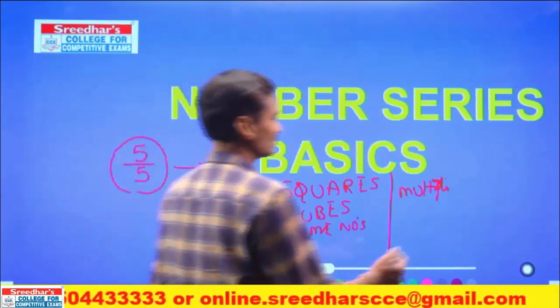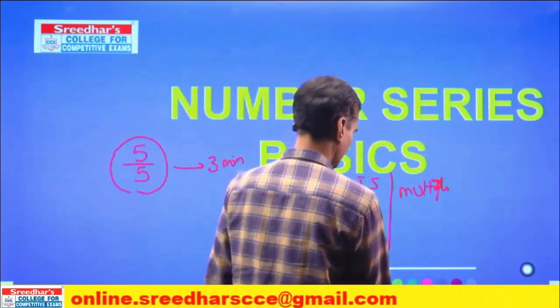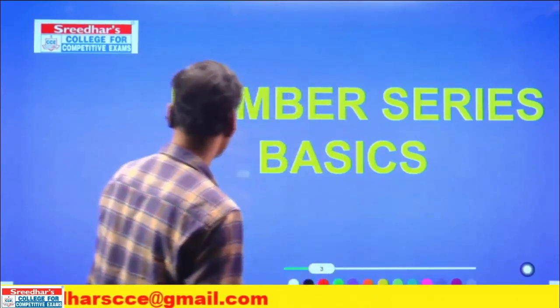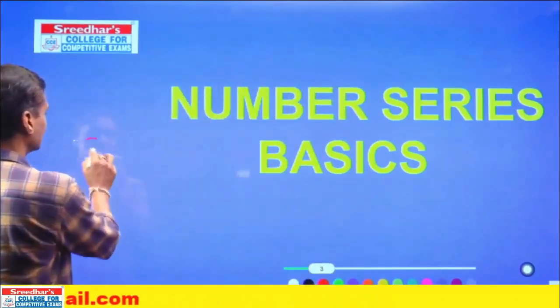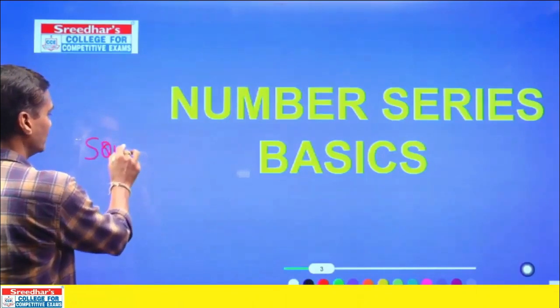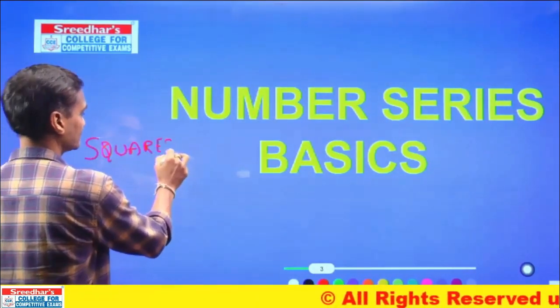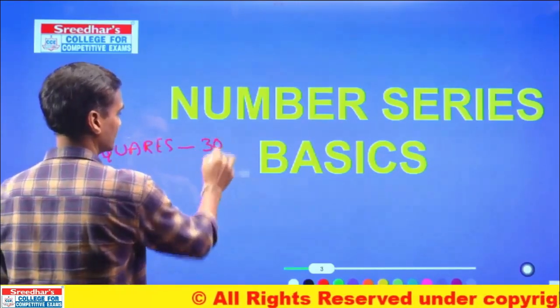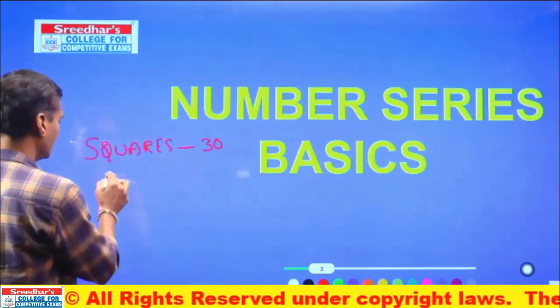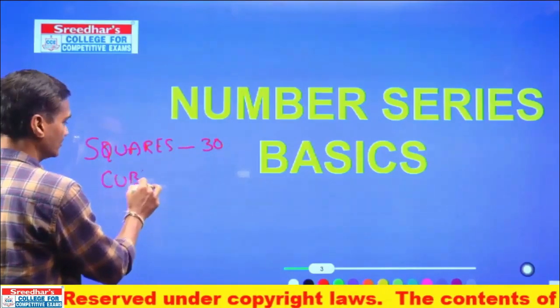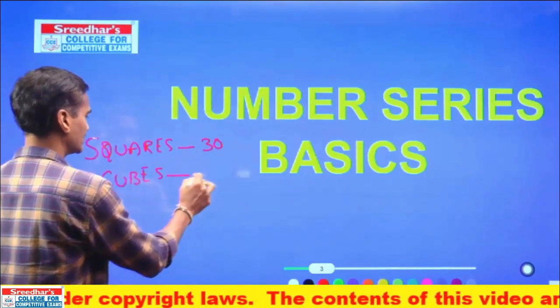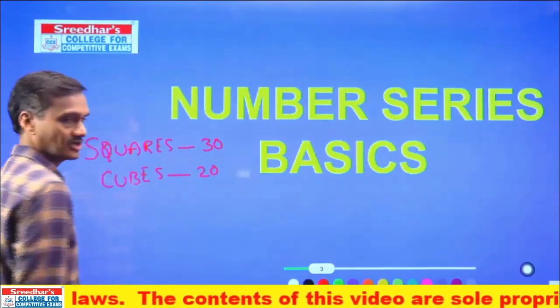Then what are the things to be remembered by you? You need to learn by heart the squares of the first 30 numbers. How many squares do you need to learn by heart? The squares of at least 30 numbers will be sufficient. Squares of the first 30 numbers, followed by the cubes of the first 15 numbers. 15 to 20 are sufficient, at least 20 numbers.